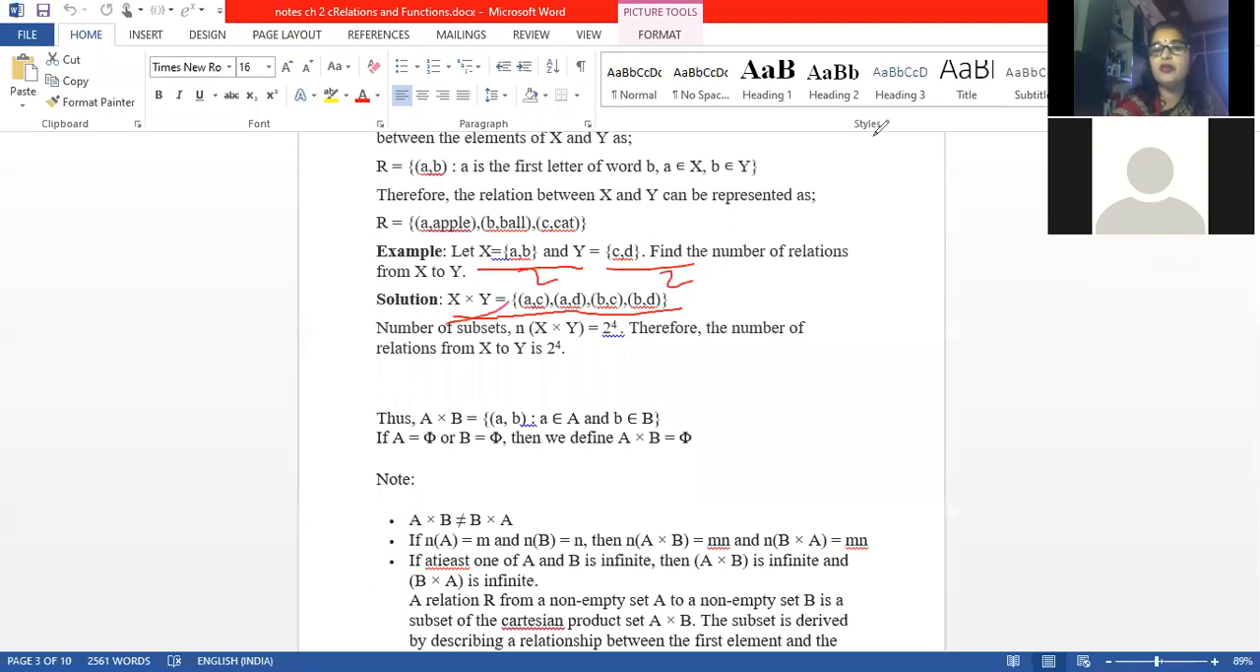So the total number of elements in X and Y will be 4. 2 into 2, 4. Just see: A, C; A, D; B, C; B, D. These will be the 4 elements.